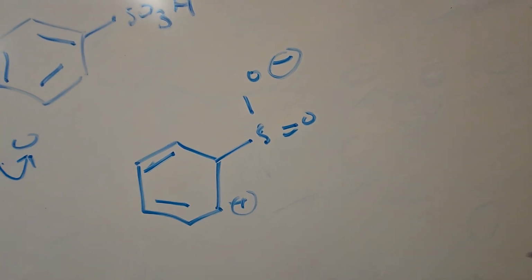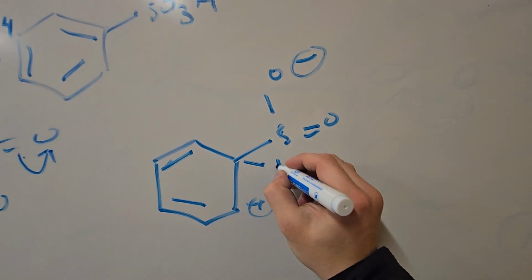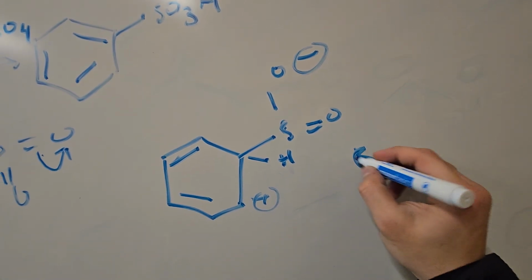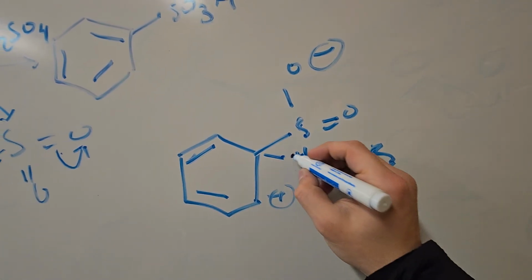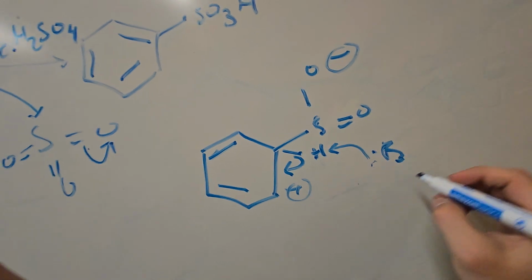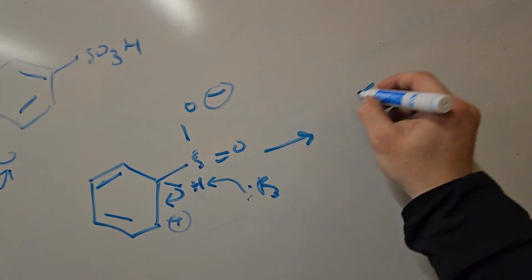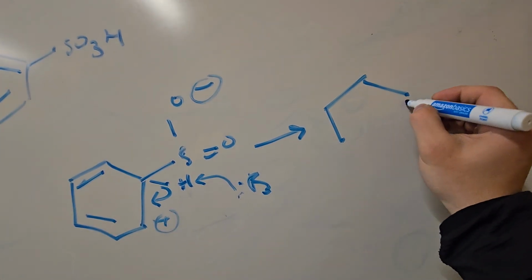Similar to the previous mechanisms, and almost all the mechanisms in this chapter, our base will deprotonate this hydrogen, and the electrons will form a pi bond as follows, so that we re-aromatize our benzene ring.